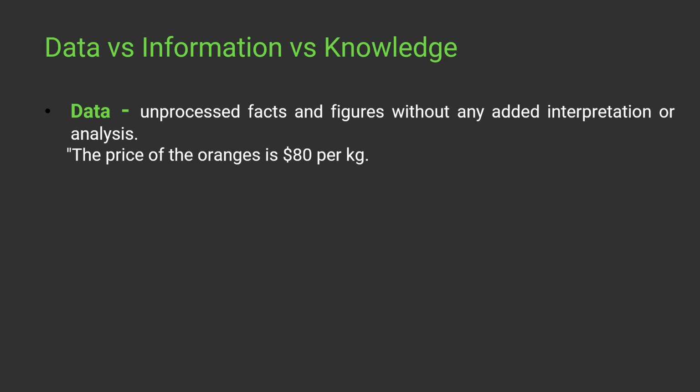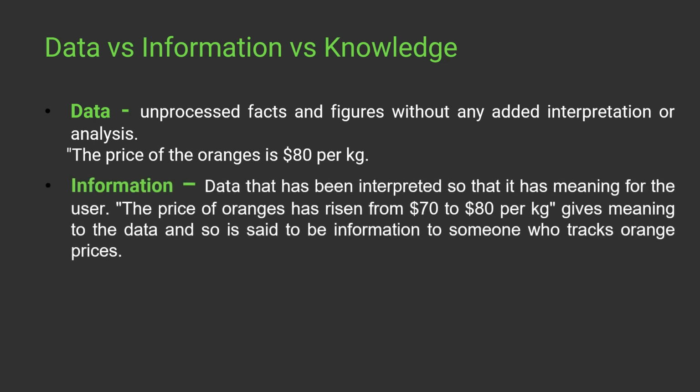Using this data, we can extract some information like this. For example, if I am saying the price of oranges has risen from $70 to $80 per kg, then here we can say that we have some meaning for the user. That means I am saying the price of oranges has increased by $10, right? From $70, now it's $80. So here we have a little bit of information.